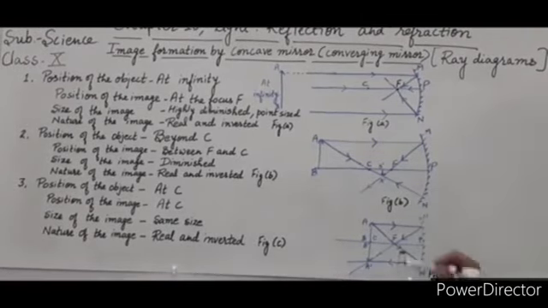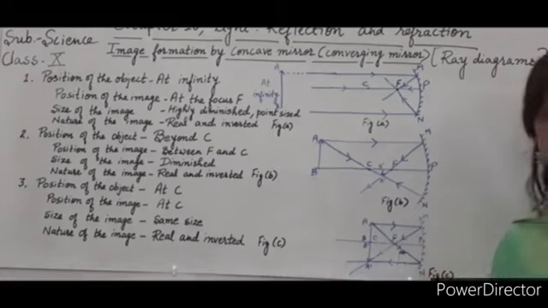In this case, when the object is placed at C, the position of the image is also at C. The image formation also takes place at center of curvature. Now the size of the image. The image formed is of the same size as the object.